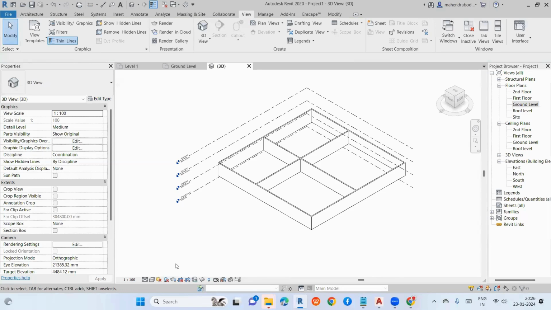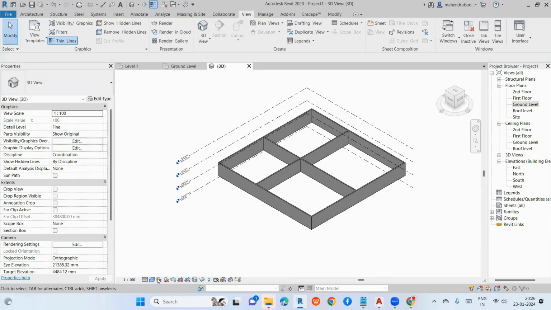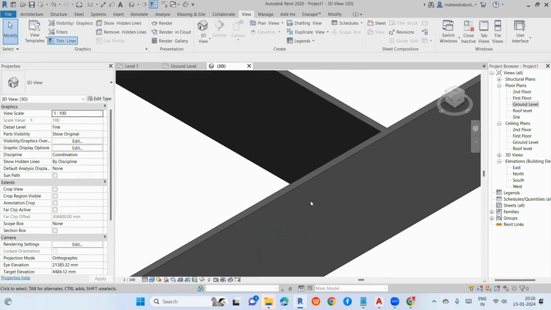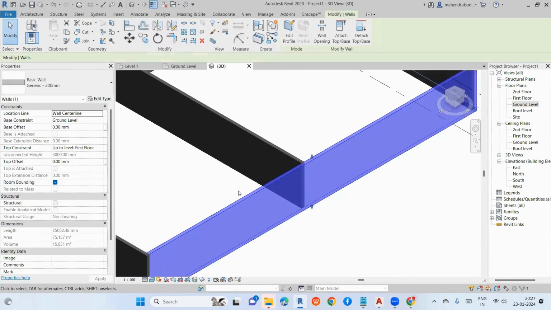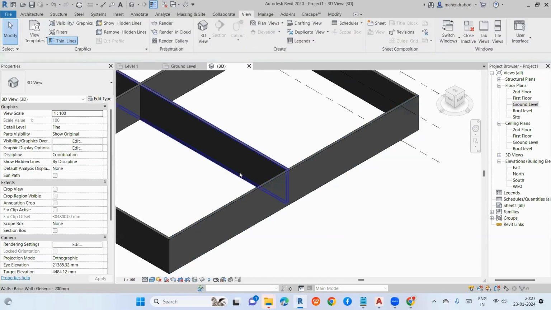So the sample project I explained. Just make it fine. Okay, always make this one fine. So shaded, blue, some consistent colors. It's realistic. Okay. Right now for this wall there are no properties. It's just like a wall. That's it. So we have not assigned any properties, like what type of wall. We have just created a wall.